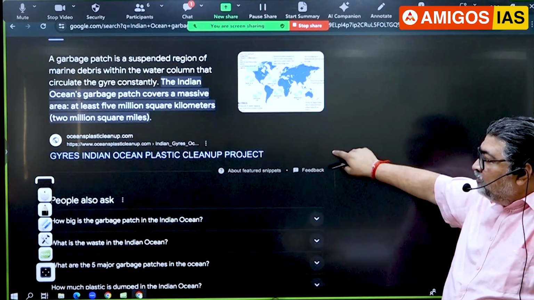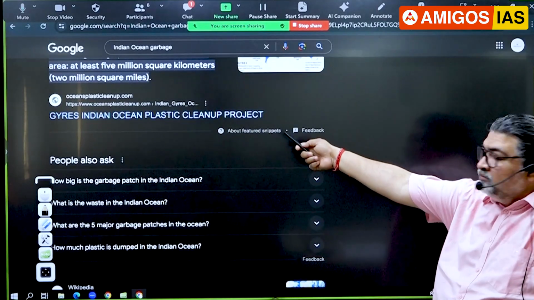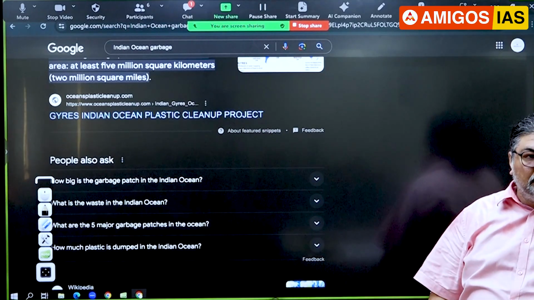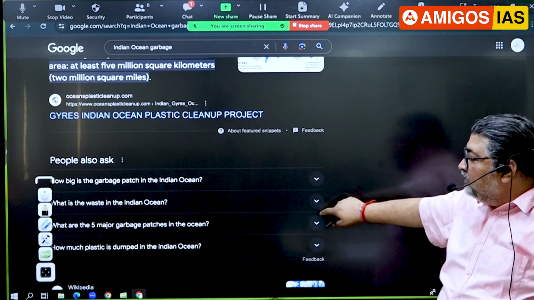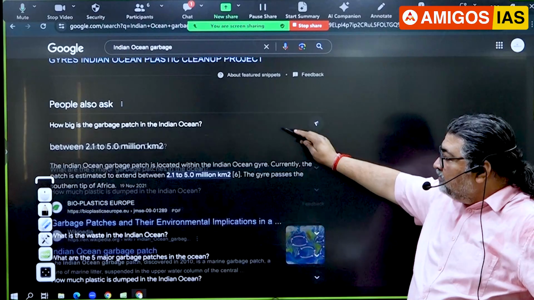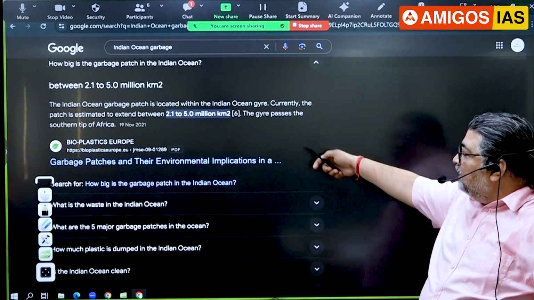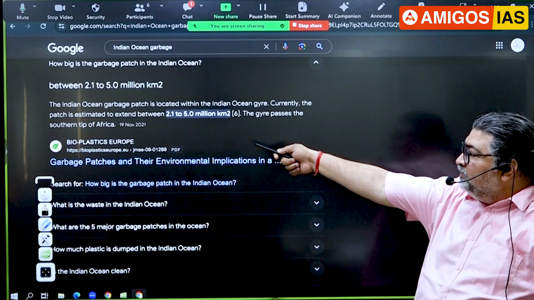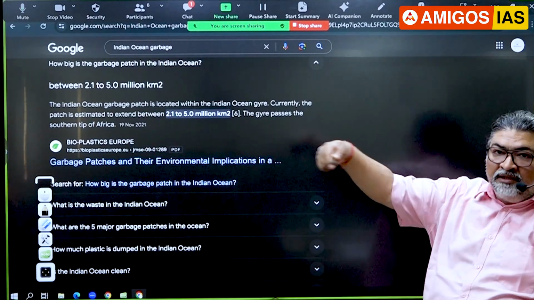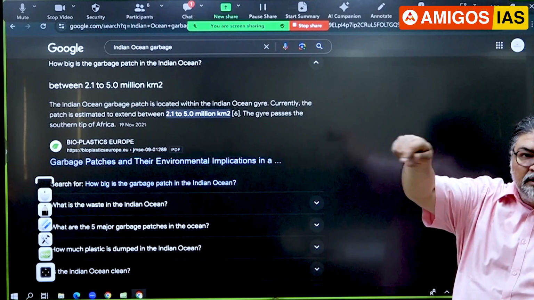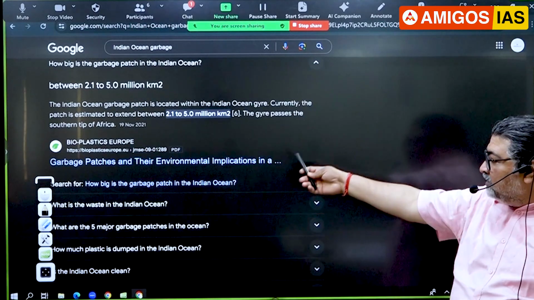Now look at here. Again, you can see the Ocean Cleanup project, removing the garbage. Now if you look at here, how big is this garbage? You can see again, 5 million square kilometers. And it passes through the southern tip of Africa. There are many countries, Madagascar, Mauritius, all these are in the Indian Ocean. So again that comes into that.